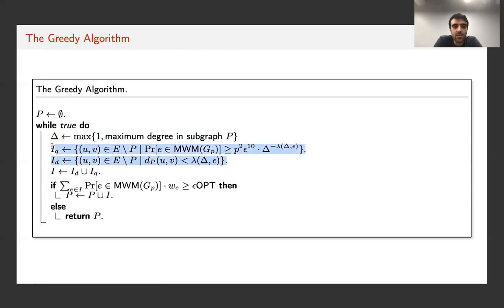So under these two criteria, we add edges to a subgraph I. All of the edges of I belong to E minus P, so none of them belong to P already.